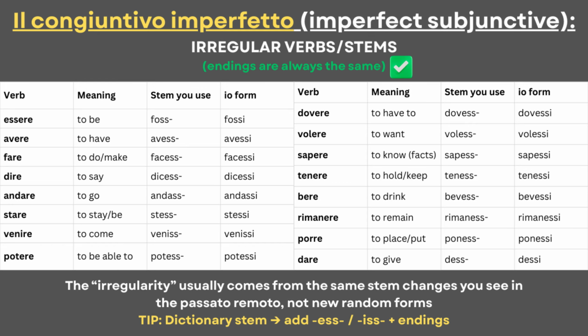Looking at the chart, I decided to show the conjugations for the pronoun io, because the irregular conjugations simply change their stems. Once you know the stem of one conjugation, the rest follow the endings I showed before.